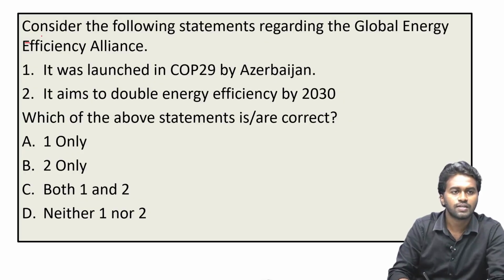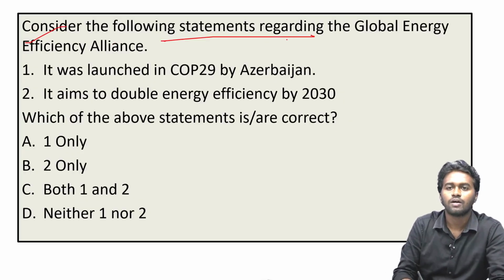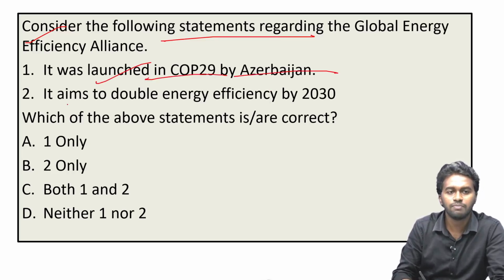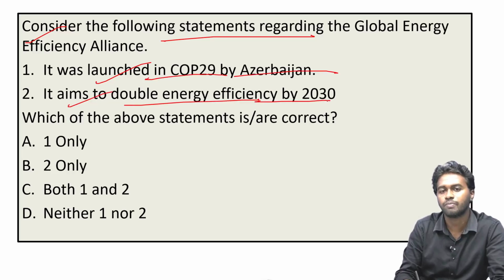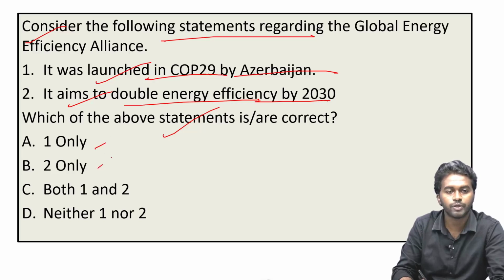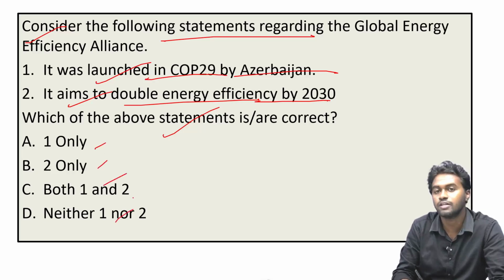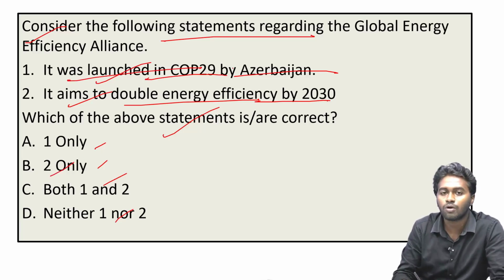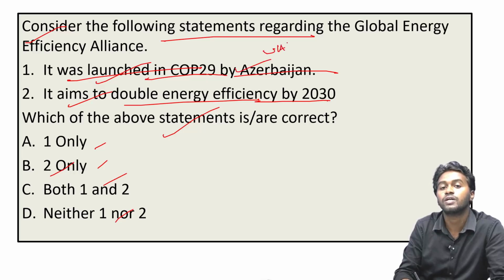So the next question, consider the following statements regarding Global Energy Efficiency Alliance. Statement 1, it was launched in COP29 by Azerbaijan. Statement 2, it aims to double global energy efficiency by 2030. Which of the above statements are correct? Option A, 1 only, option B, 2 only, option C, both 1 and 2, and option D, neither 1 nor 2. See, the correct answer is actually option B, 2 only. It was launched in COP29, but not by Azerbaijan. It was launched by the United Arab Emirates.